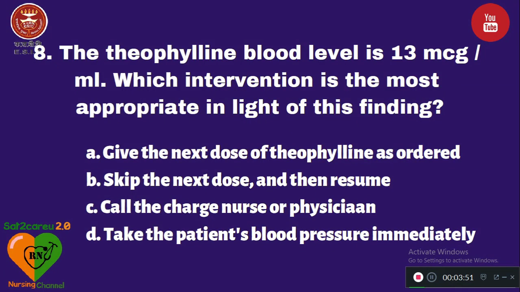Question number 8. The theophylline blood level is 13 mcg per ml. Which intervention is the most appropriate in light of this finding? Option A. Give the next dose of theophylline as ordered. B. Skip the next dose and then resume. C. Call the charge nurse or physician. D. Take the patient's blood pressure immediately. The right answer is option A, give the next dose of theophylline as ordered, because 5 to 15 mcg per ml is the normal blood level of